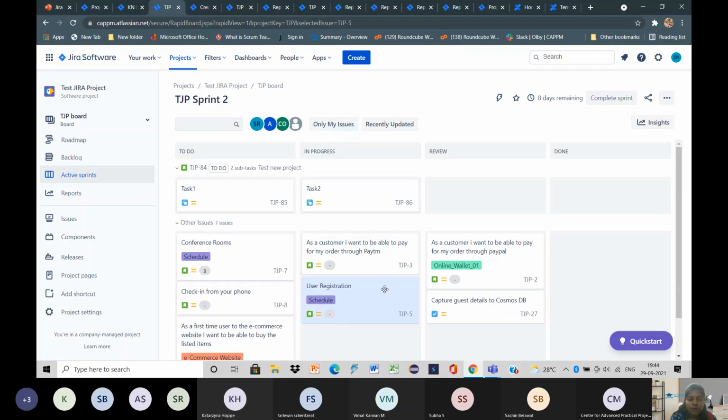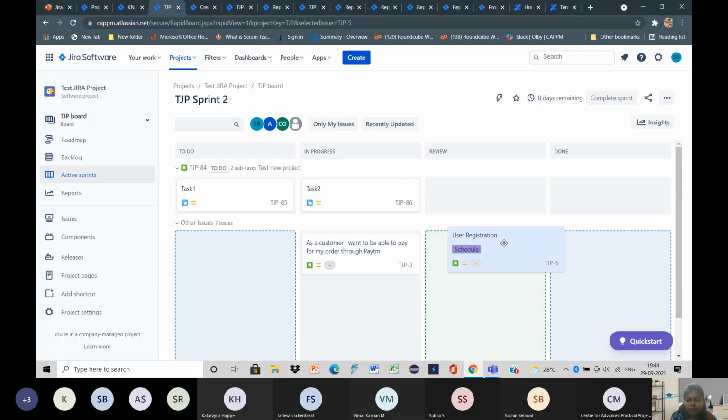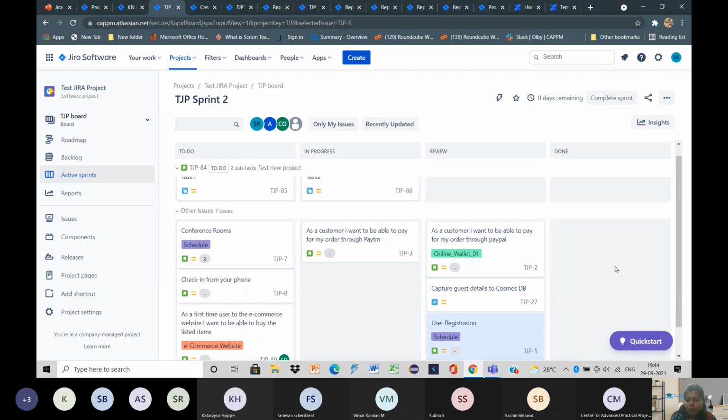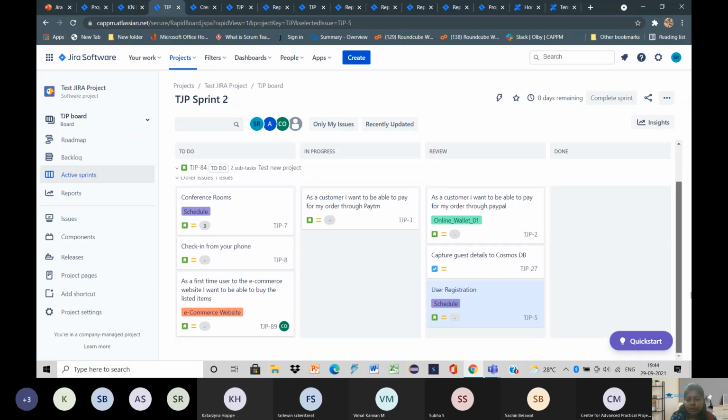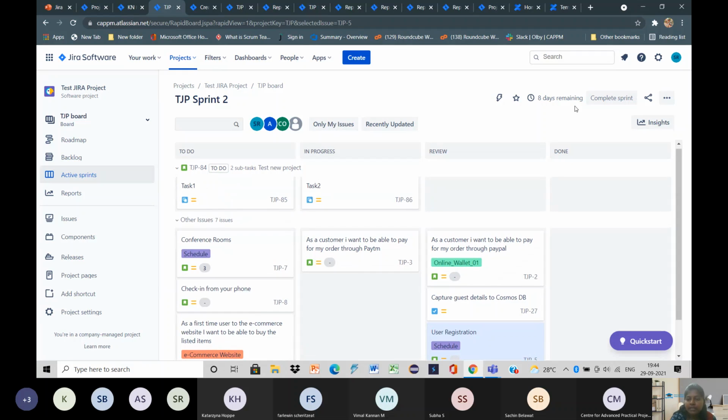After completion of that work, it should be reviewed. Take that to the review, and now it will be moved to the review section. So this is how you move the work items in the sprint. Here it will show how many days we have, that we can see here. So this is about active sprint.